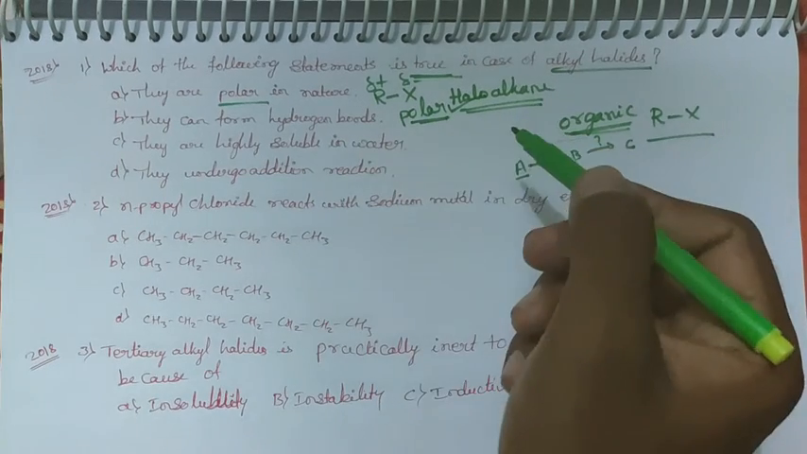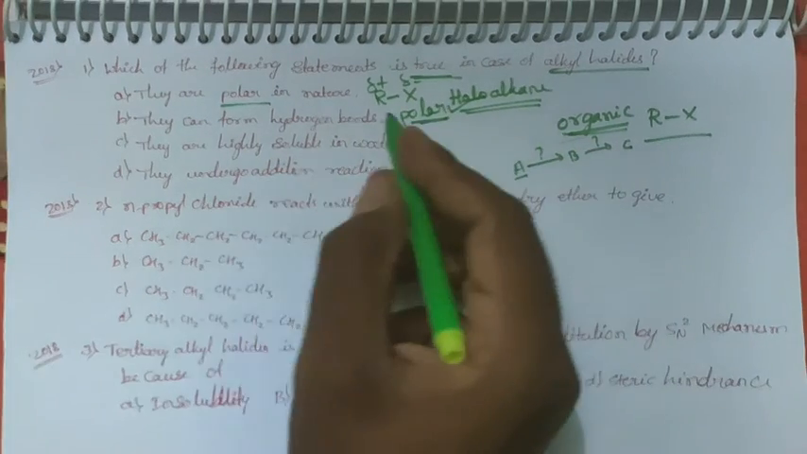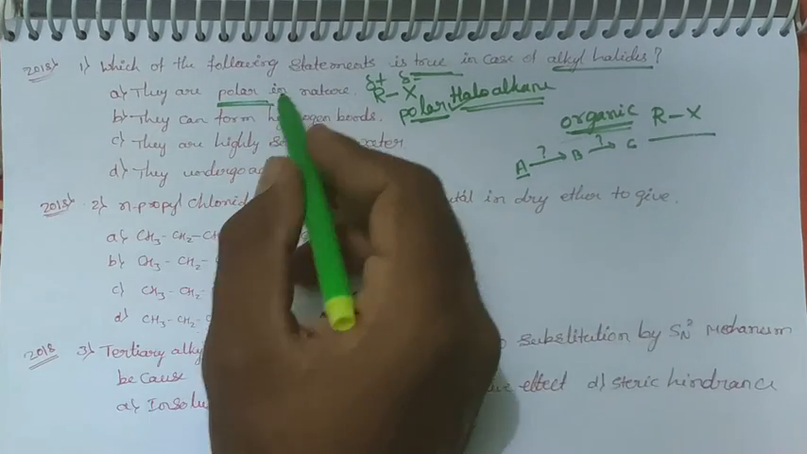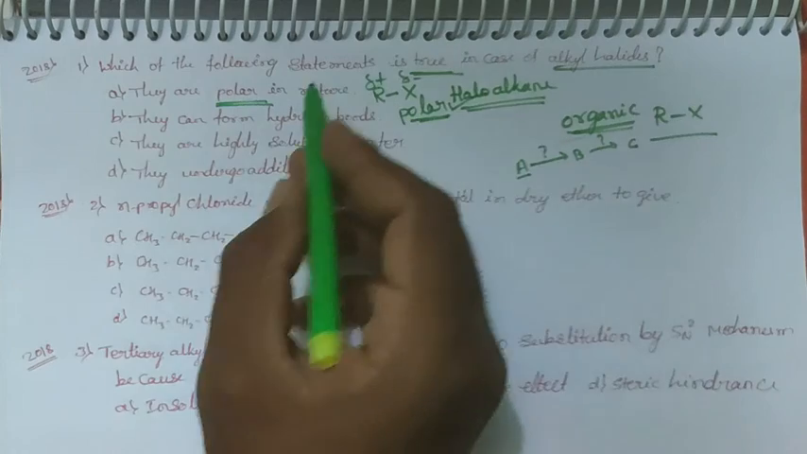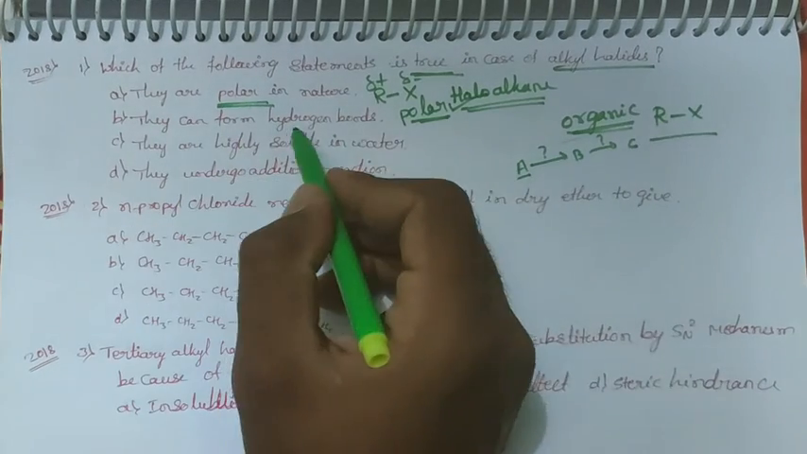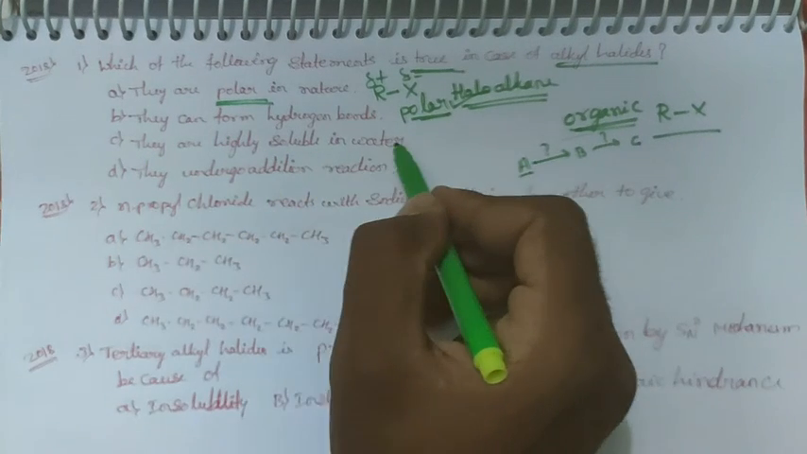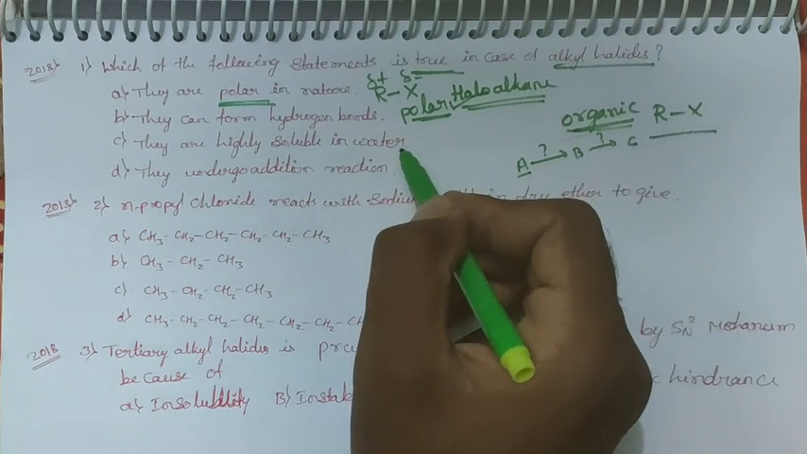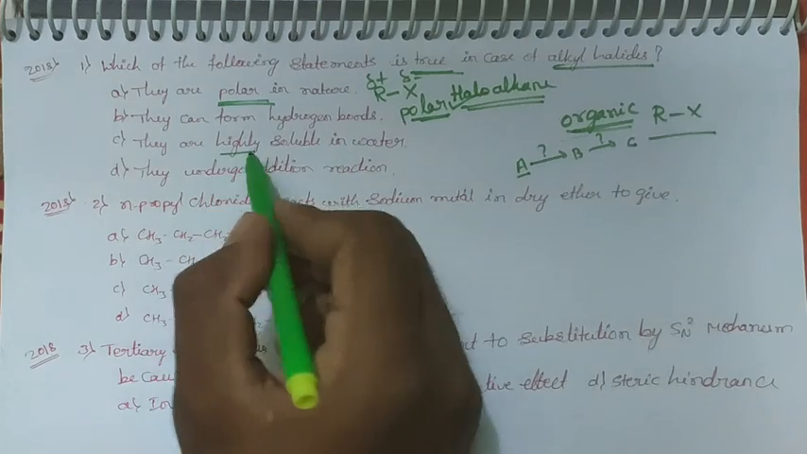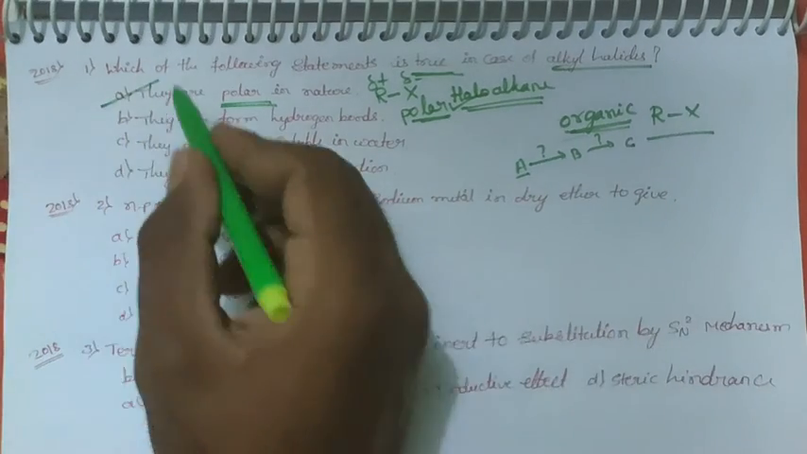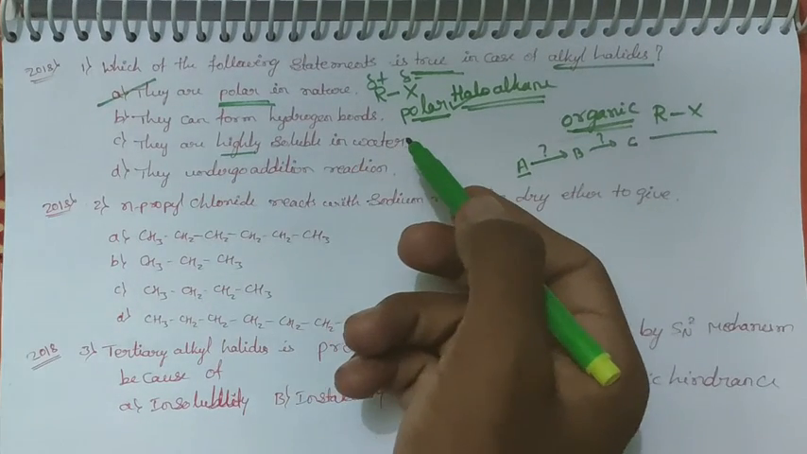Already we discussed this point. Therefore, these compounds are called polar compounds. Next, you have to see the other 3 also. They can form hydrogen bond, but they cannot form hydrogen bond. Then highly soluble in water, but they are not highly soluble. They are soluble in water but not highly. Next one, they undergo addition, but they do not undergo any addition reaction. Therefore, the first statement is correct, they are polar in nature.